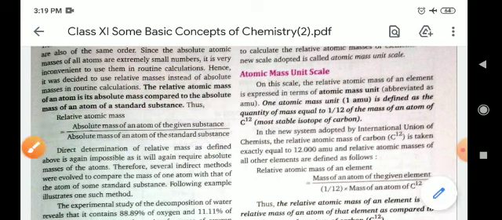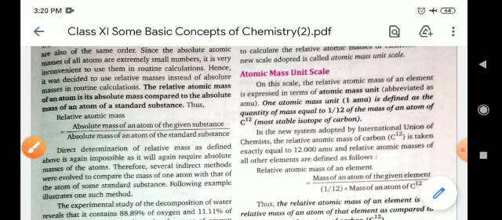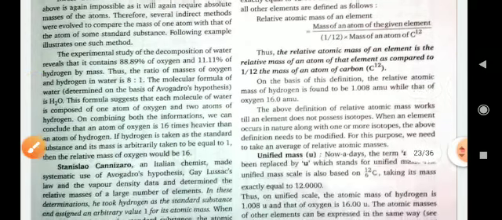If you want to calculate the relative atomic mass, you require the absolute mass of an atom of the given substance and the absolute mass of the atom which is a standard value. After that you can calculate the relative mass of the atom.